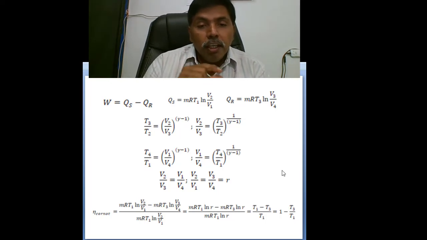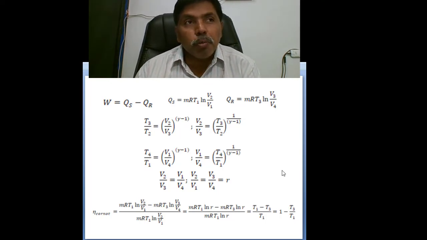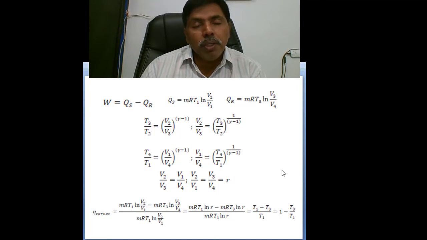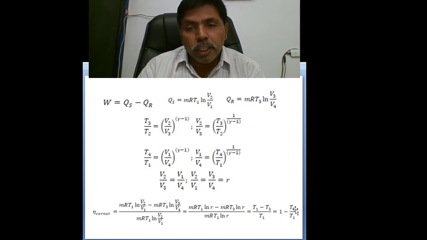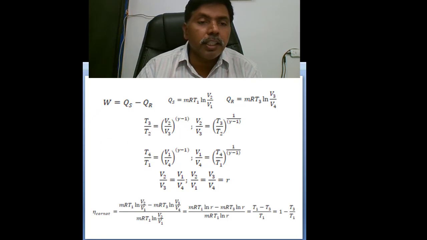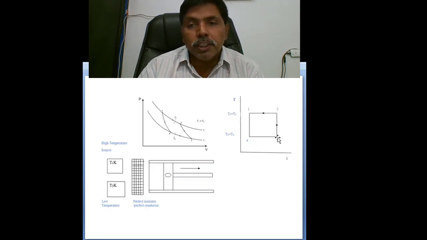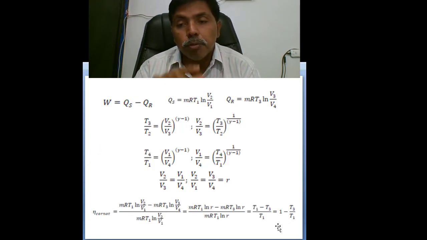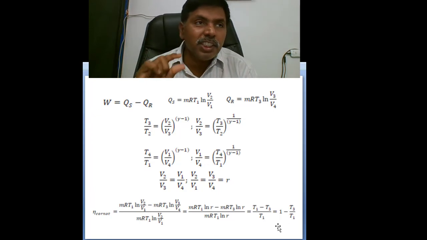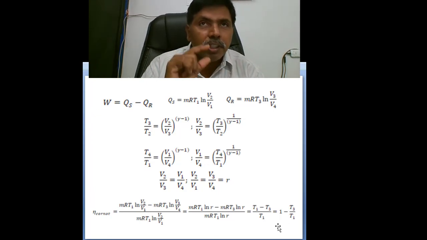Don't bother about the numbers. The numbers are according to the cycle; whatever numbers are provided in the cycle, the same numbers come at the end of the derivation. But the final efficiency of the Carnot cycle means 1 minus T3/T1. This efficiency of the Carnot cycle does not depend on the medium.